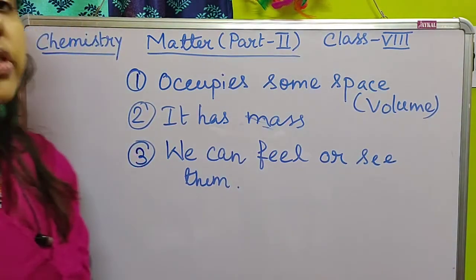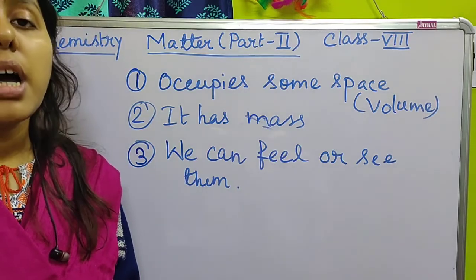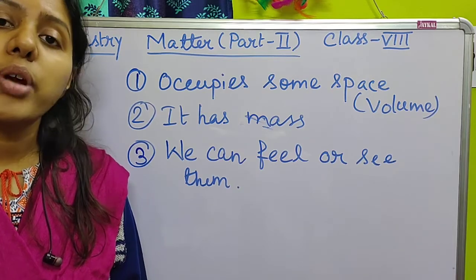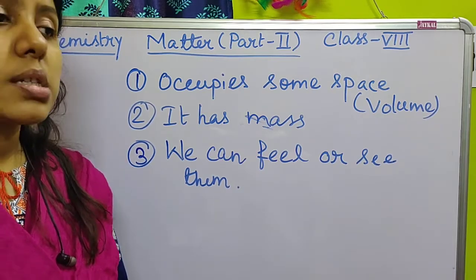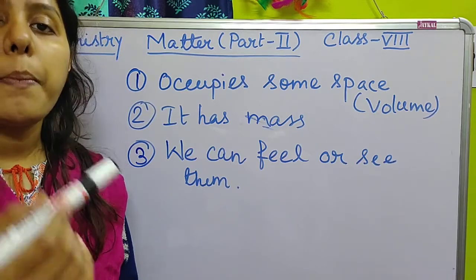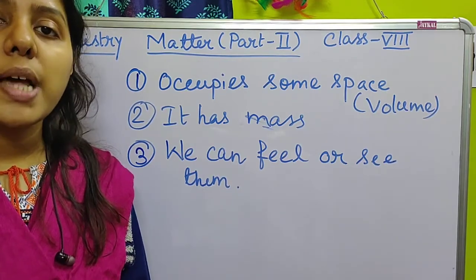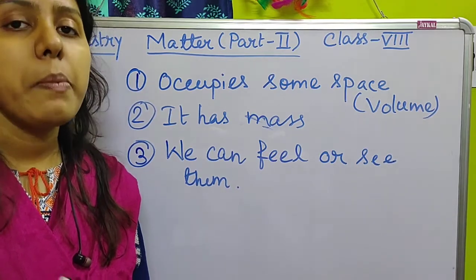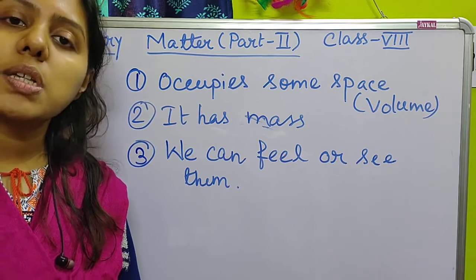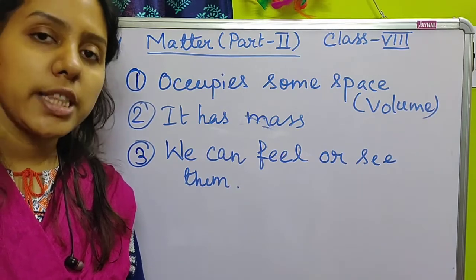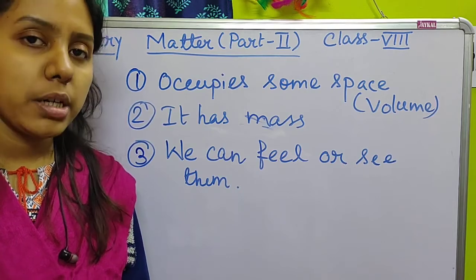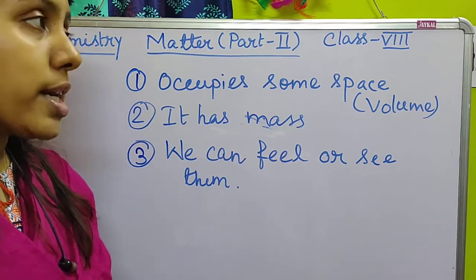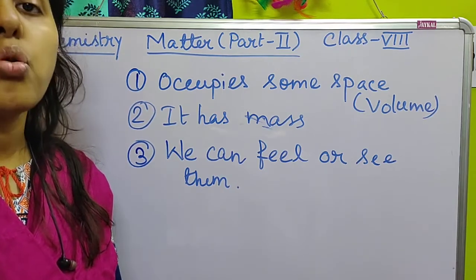For example, different types of things that we can see around us, just like water, any table, the room you are present in now. There you can see different types of objects, just like the table, chair, book, pen, pencil. As well as liquid substances like water, tea, milk, etc. Gaseous substances, the air that is present around you, that is also another example of matter. So all the objects that are present around us are matter. So it is very important for us to know about matter.